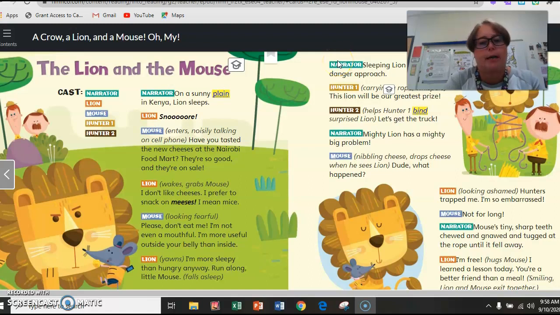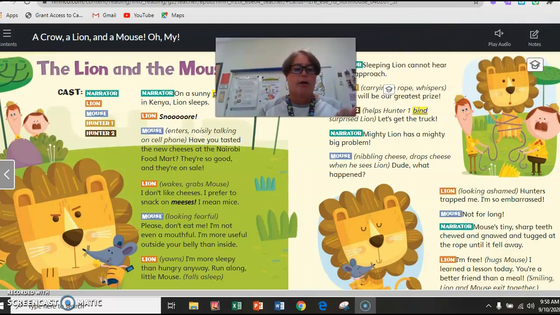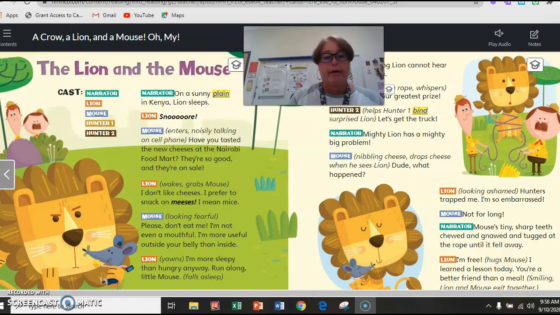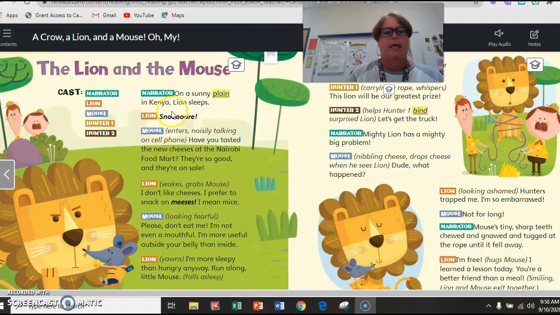Okay, I hope you completed everything on the previous slide. You listed the characters and you told the setting of this play. So let's go over that one more time just to make sure. The characters were the narrator, the lion, the mouse, Hunter 1 and Hunter 2. Those are the characters in our play. And the setting was on the plains in Kenya.